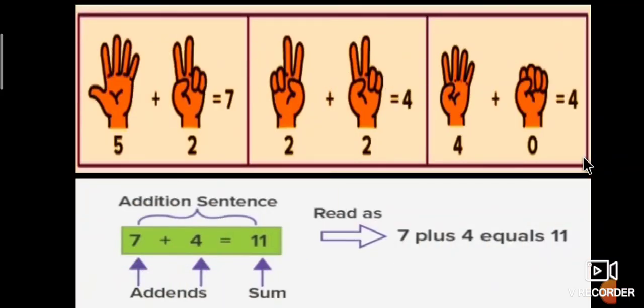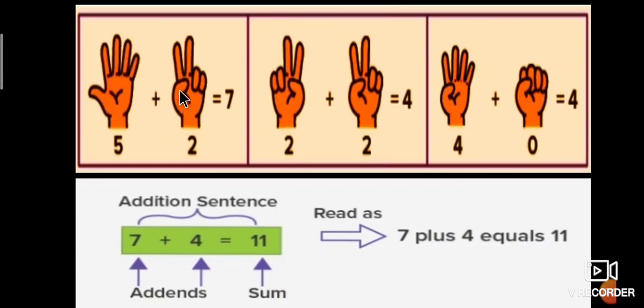Okay, students, next we are taking addition. In addition, observe the first picture. Here five fingers are there: one, two, three, four, five.